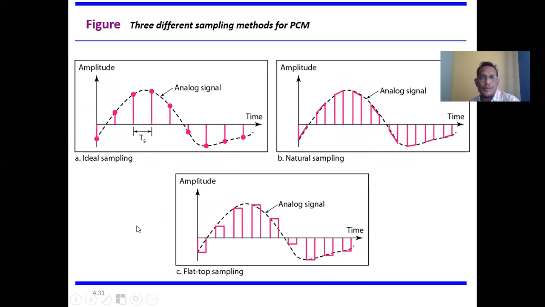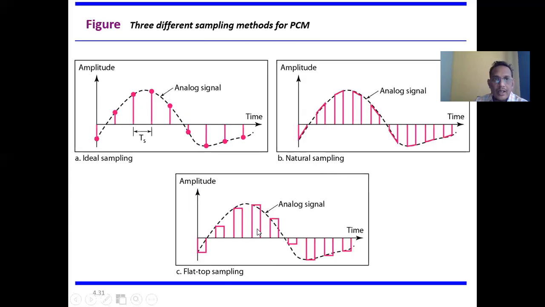So there are different types of sampling. The first one is nothing but ideal sampling. Such type of sampling is basically called ideal sampling. And this is nothing but natural sampling. And this is nothing but flat top sampling. In case of flat top sampling, the flat top is often at the condition of your modulating signal. So this is a flat top of the particular signal. Such type of sampling is basically called flat top sampling.